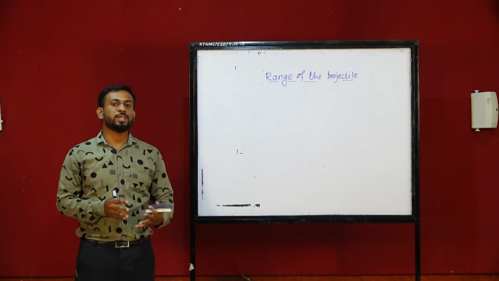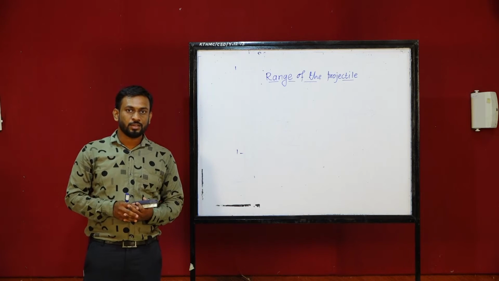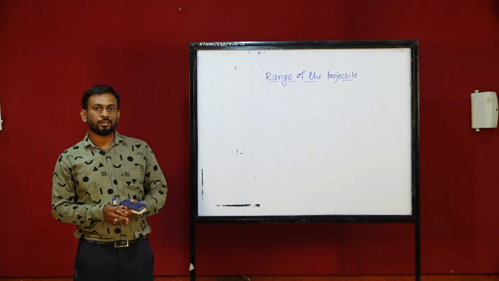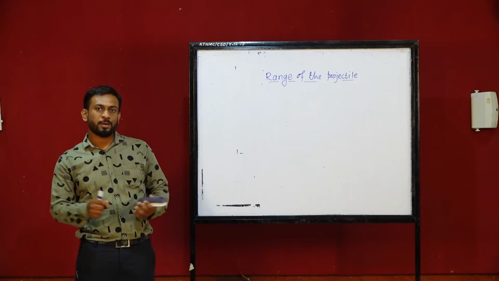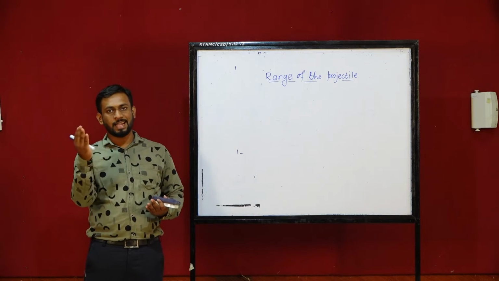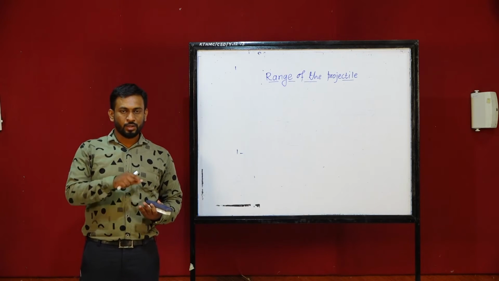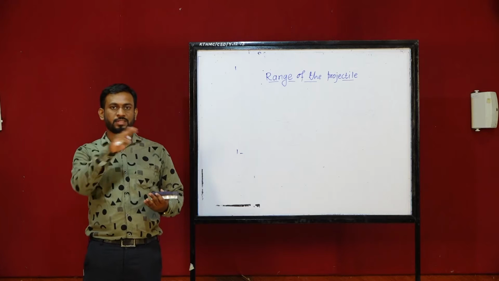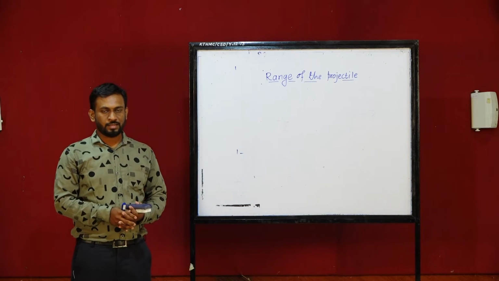So today's topic is the range of the projectile. What is the range of the projectile? In basic kinematics we already talked about this: the range is the maximum distance covered by the projectile during its trajectory. When the projectile starts its trajectory by making a certain angle with the horizontal axis, it follows this kind of trajectory, and this path is parabolic. We already discussed this in the last lecture also.